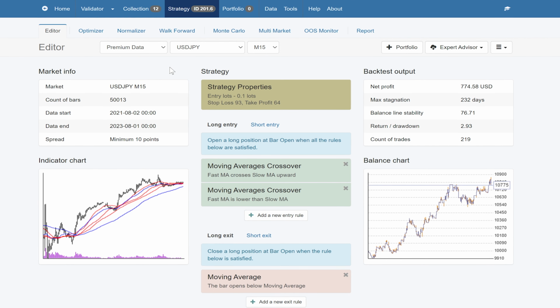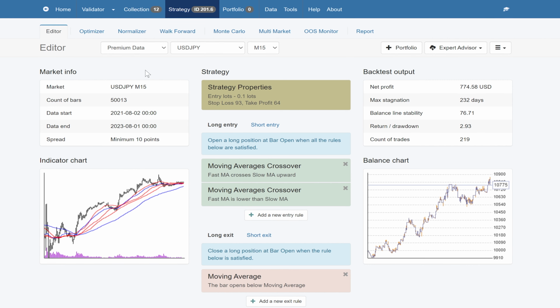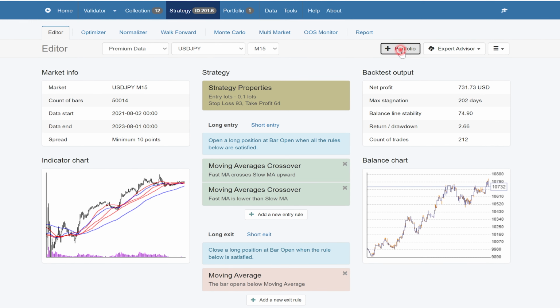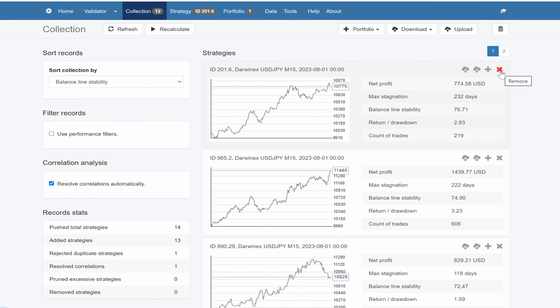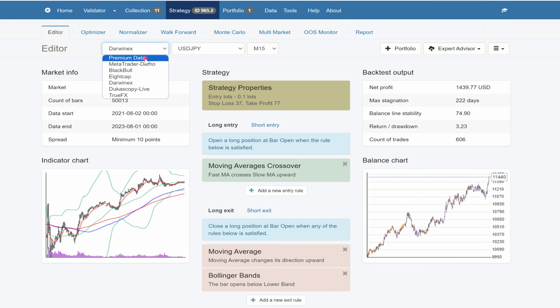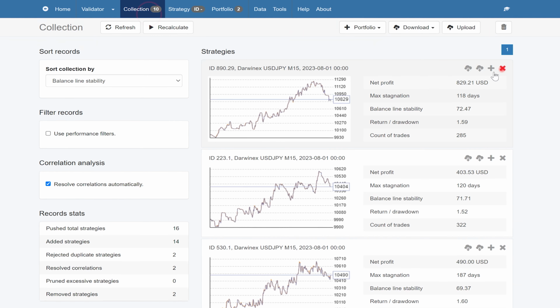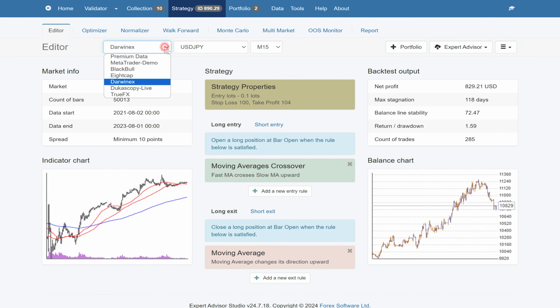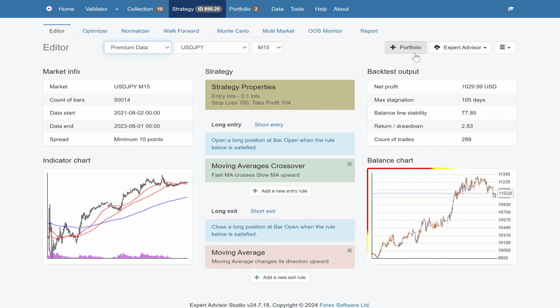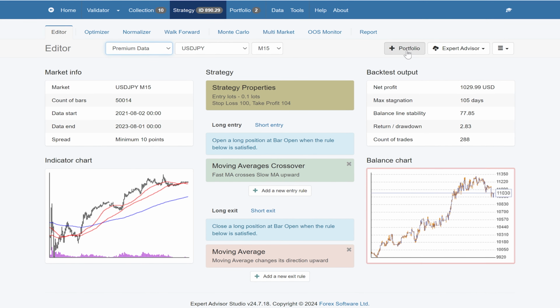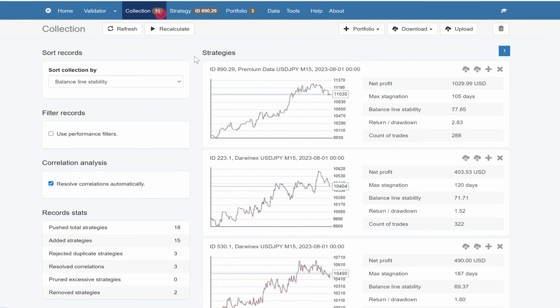We know it's past the Monte Carlo. I've also just checked on a different data source and it's good. So I'm going to add that to the portfolio and I will move on to the next one. I'm just going to quickly check again. It's done well on 2 different data sources. That's the only additional robustness test I'm checking at the moment. Again, that one's done okay. It's kind of failing a bit lately, but it's still okay, and we're going to add it.